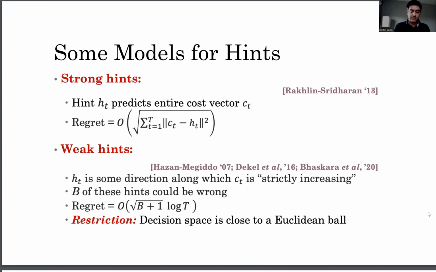A weaker hint would be some idea about the direction of c_t. Right? So h_t is a vector such that the dot product with c_t is a positive number. Another idea for weak hints is that b of the hints can be completely wrong. And previous work tells us that we can get regret that is order of square root of b plus 1 times log T under some restrictions such as the decision space being close to the Euclidean ball.